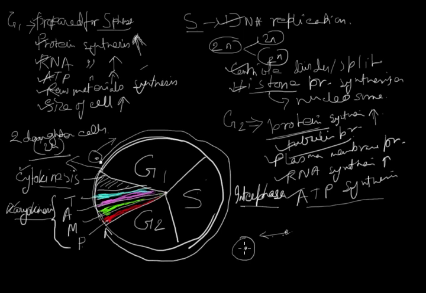So from a single parent cell, two daughter cells are actually produced, where we started from. From a single mother cell, two daughter cells are produced having an equal number of chromosomes. So the stage through which a cell passes from one cell division to another is known as the cell cycle, and the events involved are as I have discussed so far.